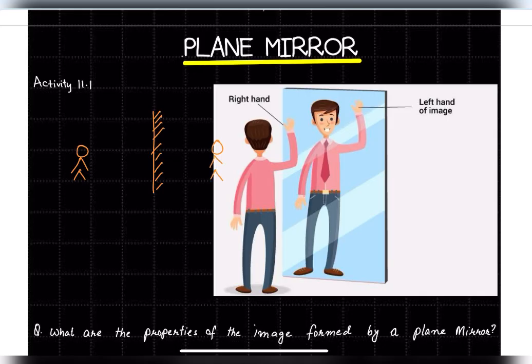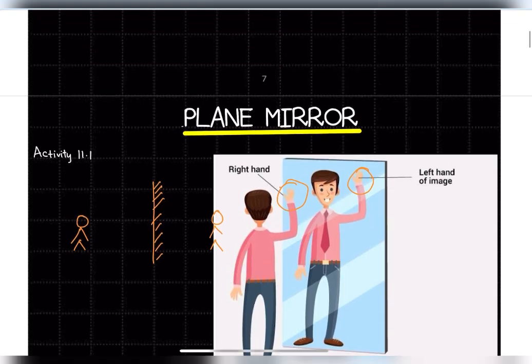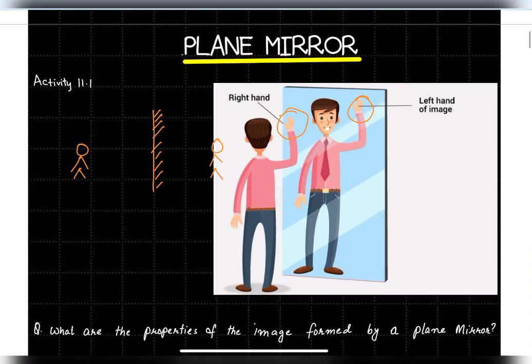So what are the properties of a plane mirror? What will happen if you lift your right hand? The person inside the mirror will lift the left hand. This kind of image we call a virtual image.